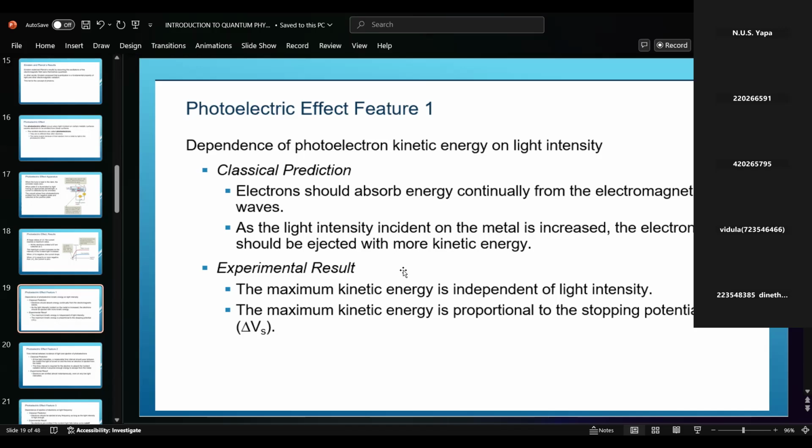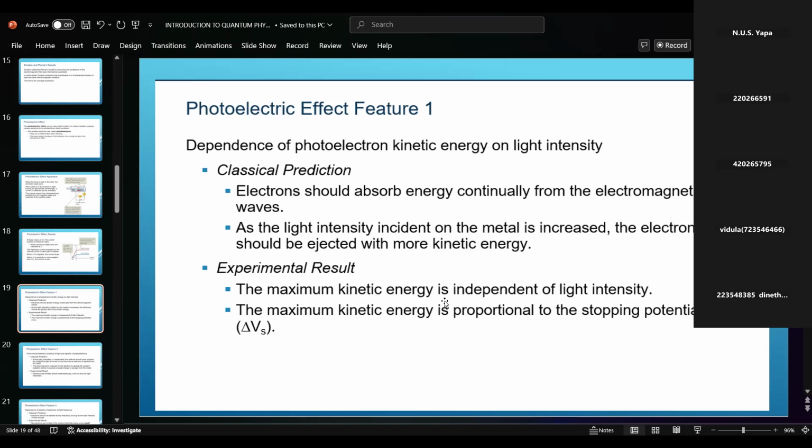But in the experimental results, we can see the maximum kinetic energy is independent of light intensity, right? Classical predictions say that if intensity increases, the electron should be ejected with more kinetic energy. But no, we cannot see that in the experimental results. If we increase or decrease the light intensity, we see no change in the maximum kinetic energy.